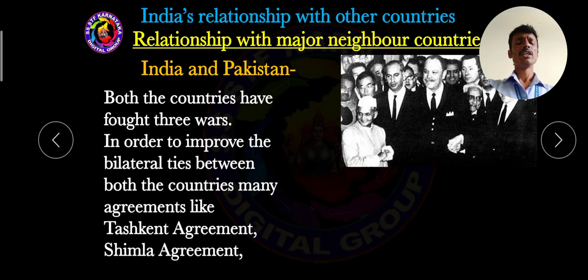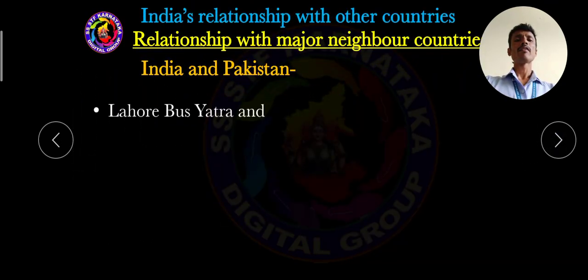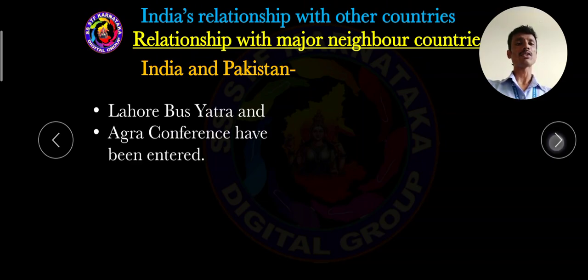Then another one is the Shimla Agreement. So the agreements that took place between India and Pakistan to develop bilateral ties are the Tashkent Agreement and the Shimla Agreement. Then another one is the Lahore Bus Yatra, from India to Lahore, a traveling facility by bus. Then the fourth one is the Agra Conference.